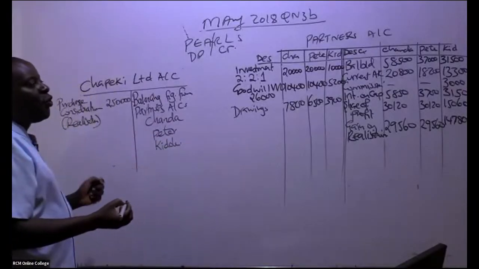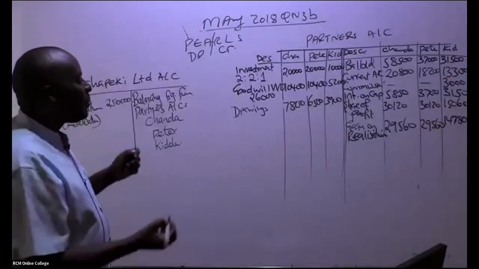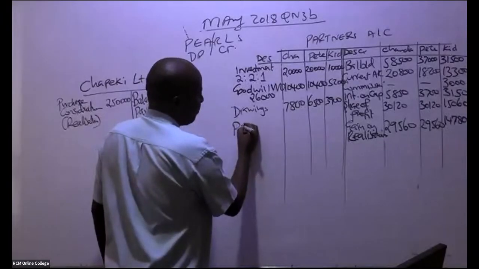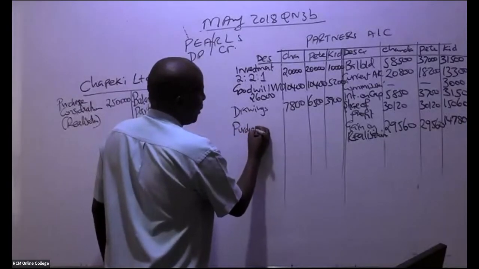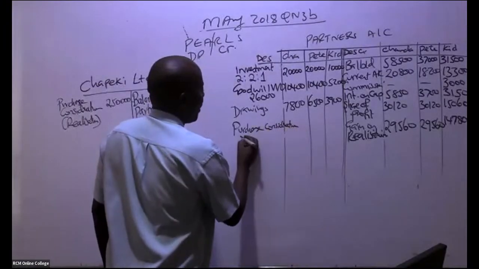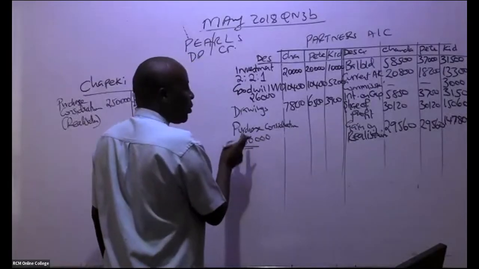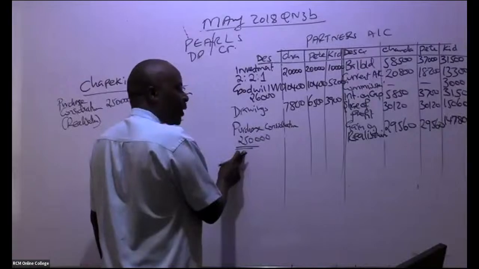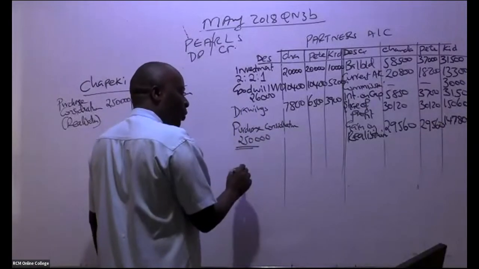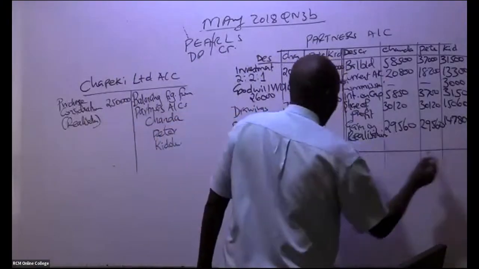So then can you kindly do me a favor? Come here straight away and give us purchase consideration, which must always come here, and in this case is 250,000 in total. But you don't share this as per the proportions. Not shared using the proportions. You get balancing figures.